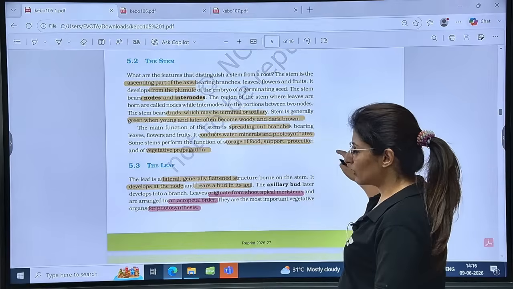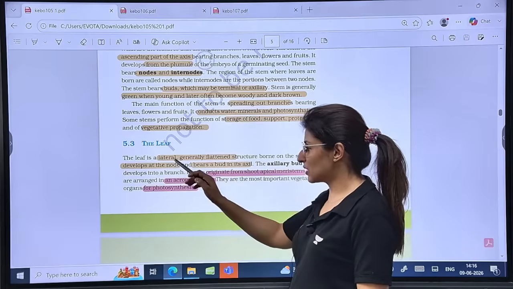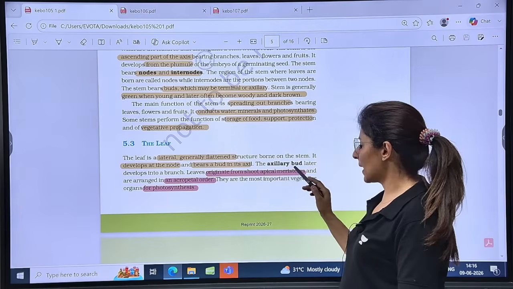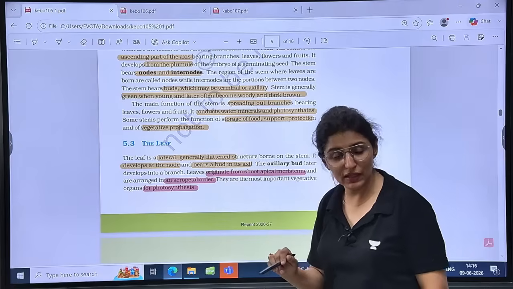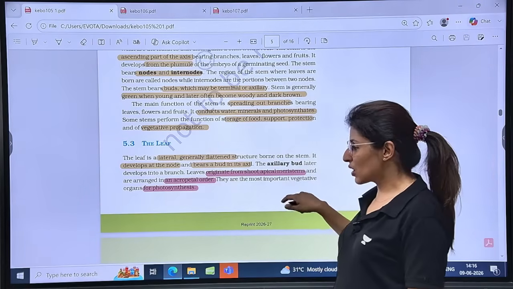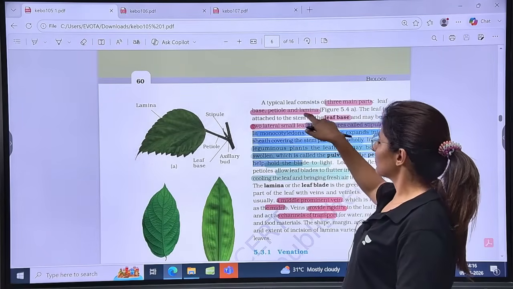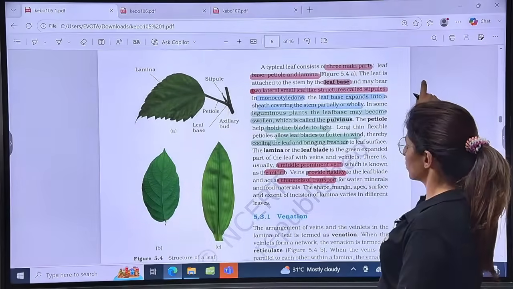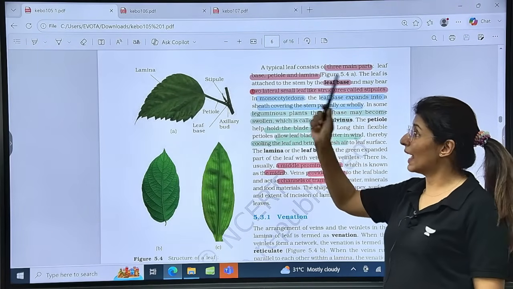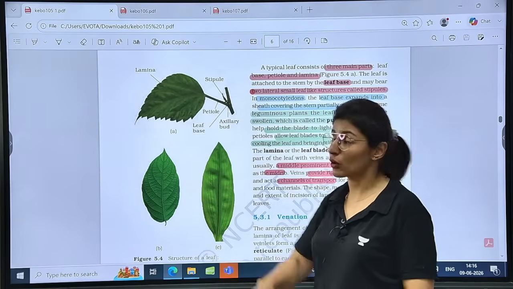Let's talk about the leaf. Leaf is a lateral, green, generally flattened structure, develops at the node, bears a bud in the axil, and originates from the shoot apical meristem in the acropetal manner. Acropetal means new towards the tip. Is that clear? And it is an organ of photosynthesis, right? Now, talking about the typical leaf. A typical leaf consists of three main parts: leaf base, petiole, and lamina. Petiole is the stalk, and lamina is this broad structure.